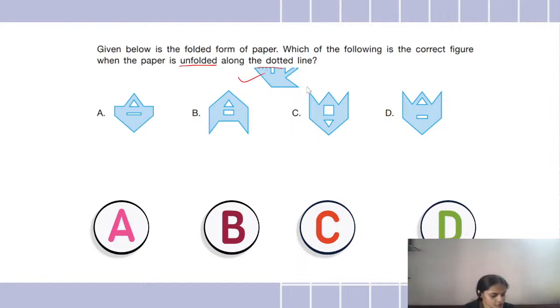Okay, I have got answer D. Everybody is giving me the answer D. All right, so let's see. Yes, whoever has given the answer D is absolutely right because